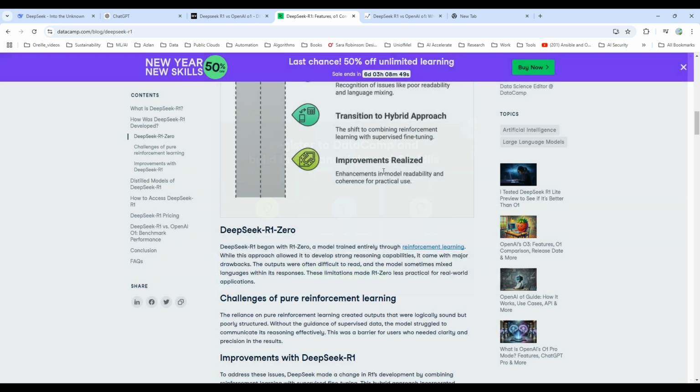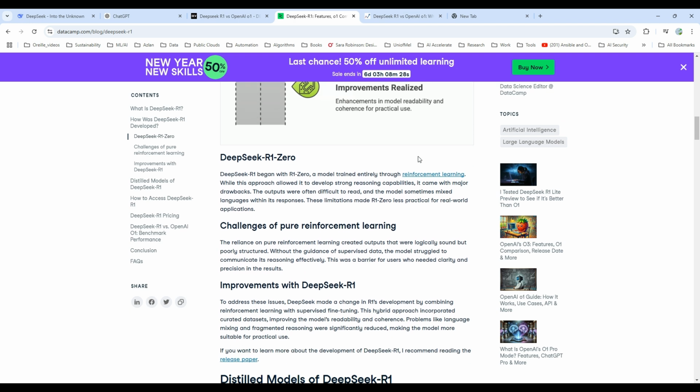Basically, it all began with R1-Zero. It was trained completely with reinforcement learning. It came with really strong reasoning capabilities, but the outputs were difficult to read, and it sometimes mixed languages within its responses, which made it less practical. So pure reinforcement learning created outputs that are logically sound but poorly structured. Without the guidance of supervised data, this model would struggle. That's why they used a hybrid approach so that they could improve.